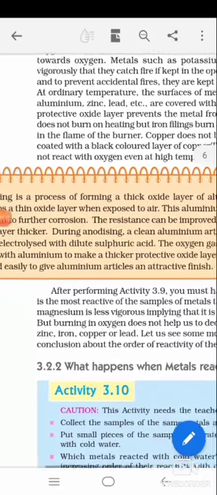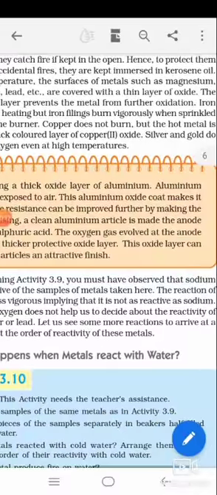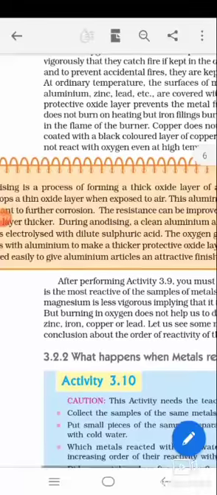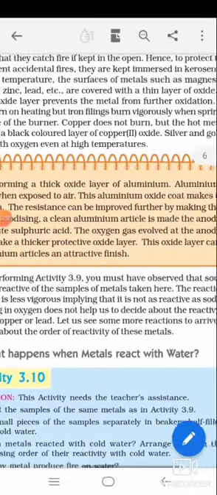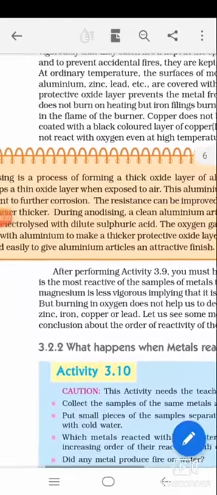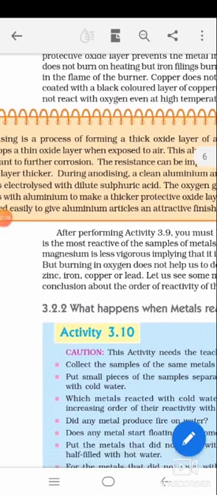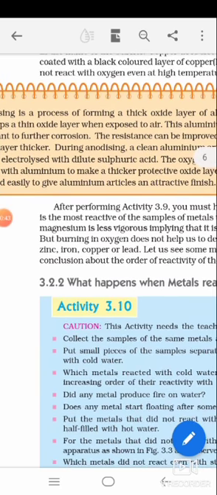Anodizing is a process of forming a thick oxide layer on aluminium. Aluminium develops a thin oxide layer when exposed to air. This aluminium oxide coat makes it resistant to further corrosion. That is what I told you. This process is known as anodizing, which protects the inner aluminium from further oxidizing. Please read these passages.